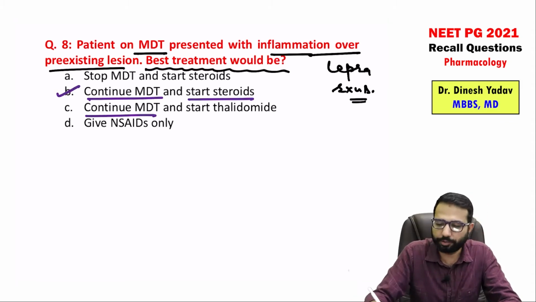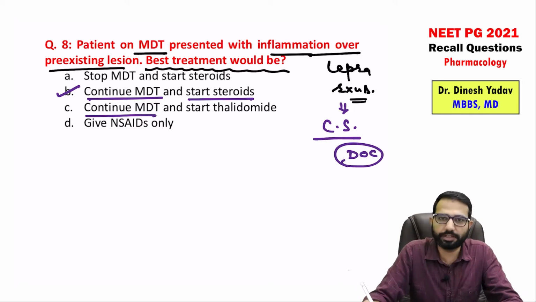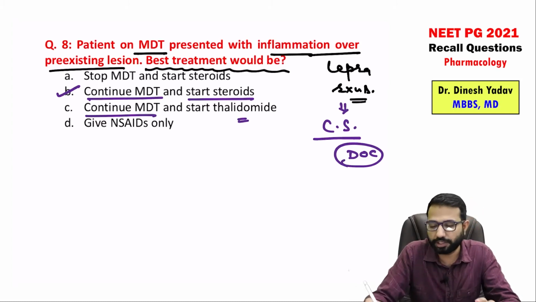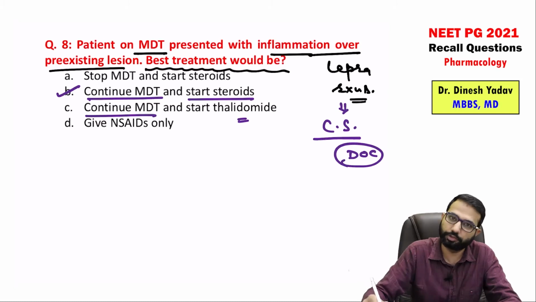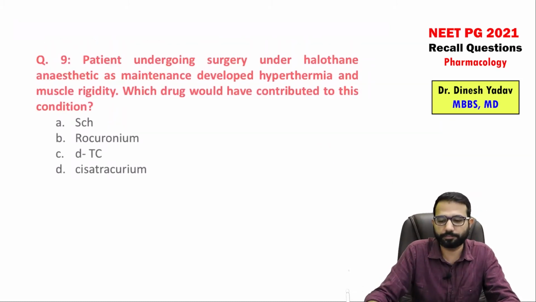Always remember, steroids are the drug of choice. Corticosteroids are the drug of choice for lepra reaction. In severe cases, when the steroids are not effective, resistant in these patients, then only we can think about thalidomide. So thalidomide is only for selected patients when we have erythema nodosum leprosum and steroid is not effective. Then only we use the thalidomide. Otherwise, steroids are the drug of choice, right? So continue the anti-leprotic drug and give the steroids.